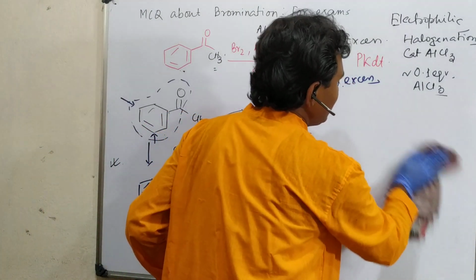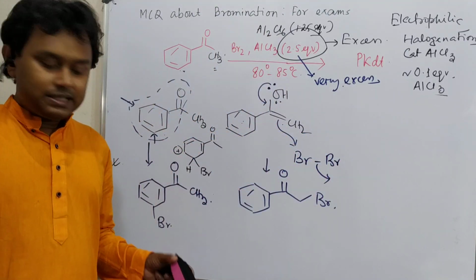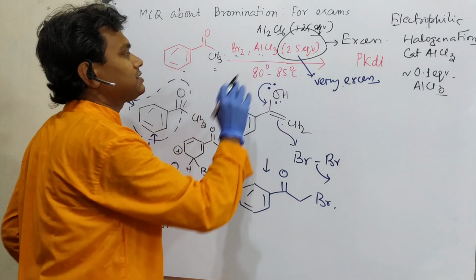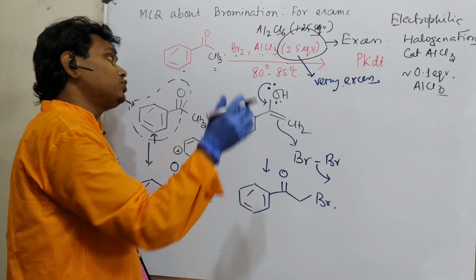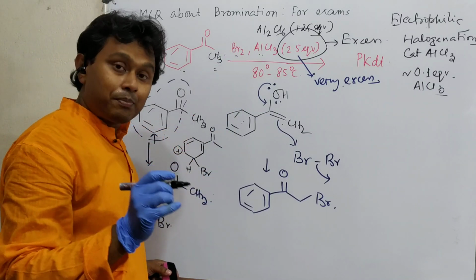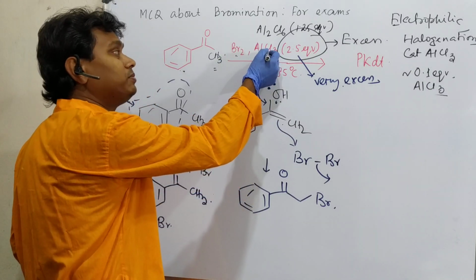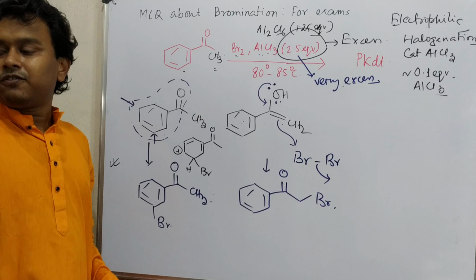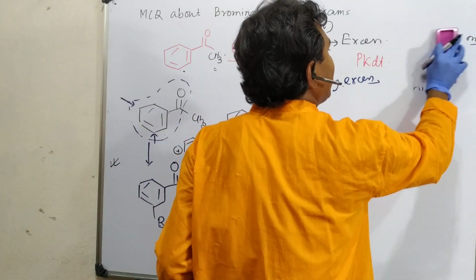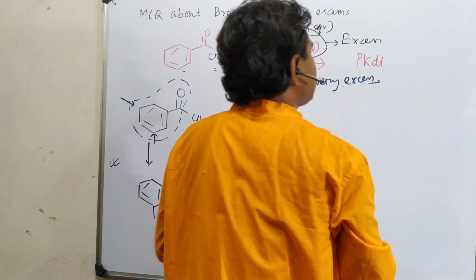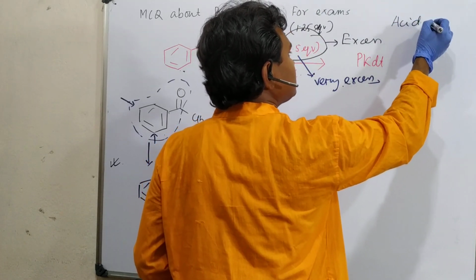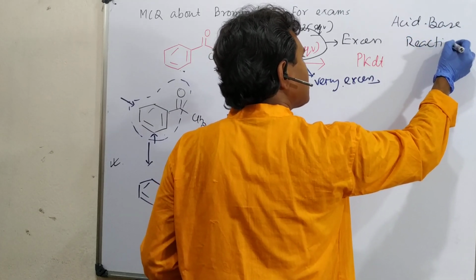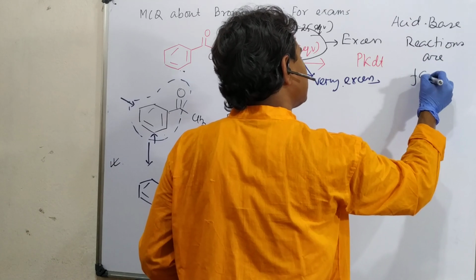Now, there is also a Lewis acid base interaction. How? See, initially if you react bromine and AlCl3, they will not form that. First of all, there needs to be someone who can consume Br plus. Then the leftover bromide will be consumed by AlCl3. Now, we know that acid-base reactions are the fastest. Please keep this information in your mind. Acid-base reactions are fastest.